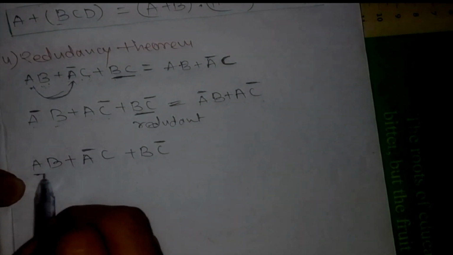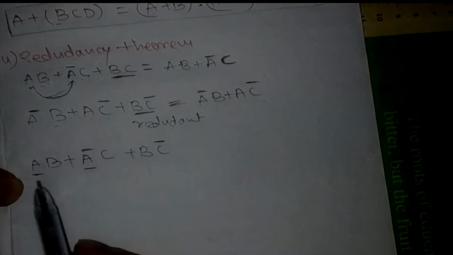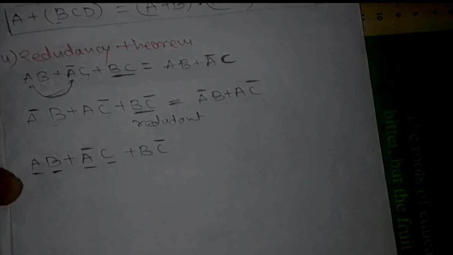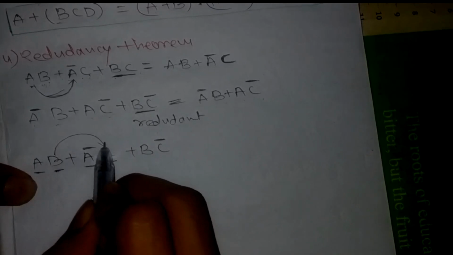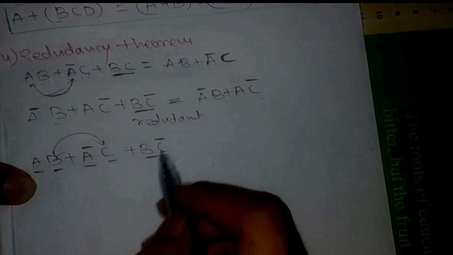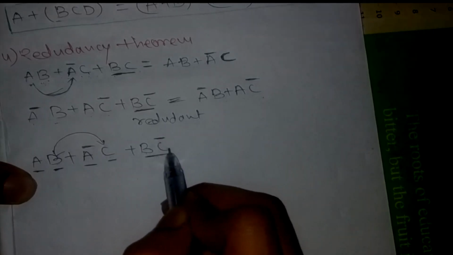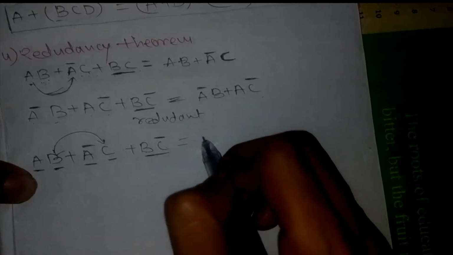Here it is in normal form, and here it is in complemented form. What are the variables which are present with these two? One is B and another one is C. Further, we are going to see whether the product of these two is present in the third term or not. Is it there? No, right? B is there but C is not there. C bar is here.